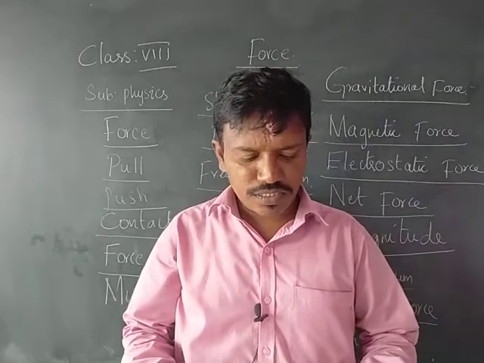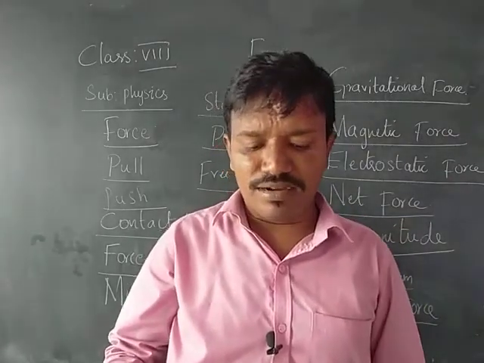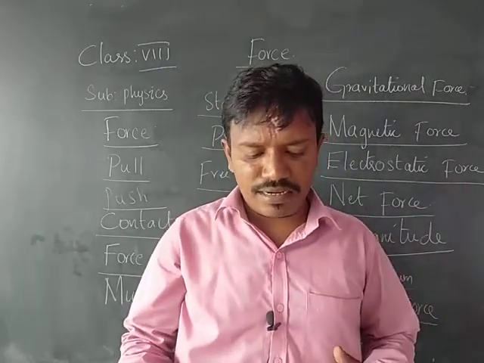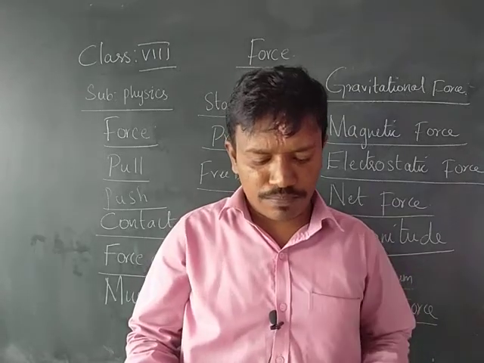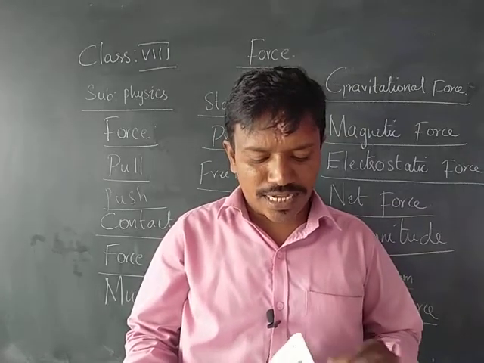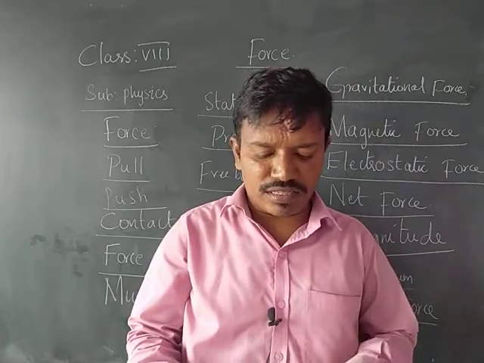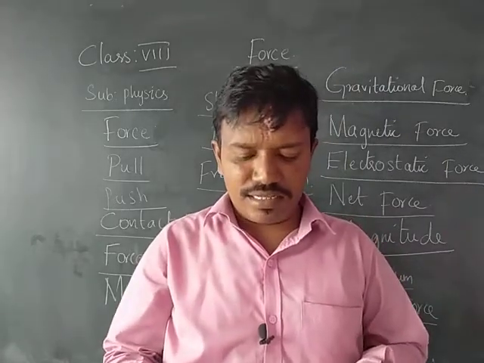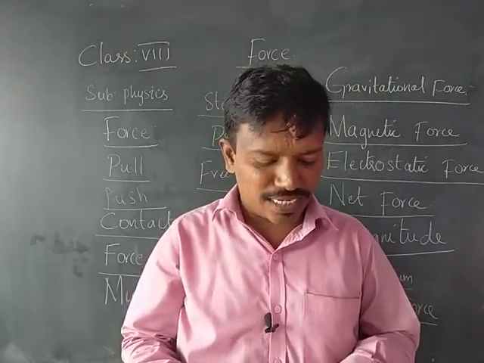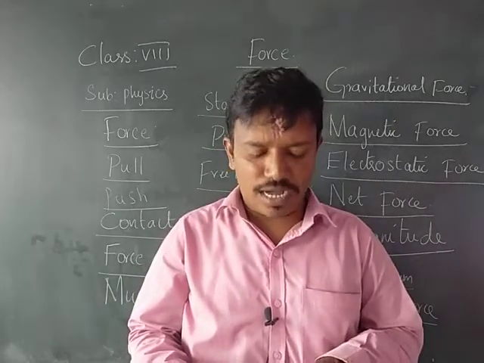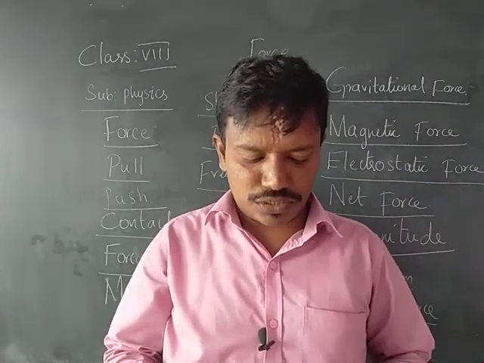Okay. Next we come to what we have learned. Here it is given that force is a push or a pull. A force can act on an object with or without being in contact with it. That is, a force acting on an object is either a contact force or a force at a distance.